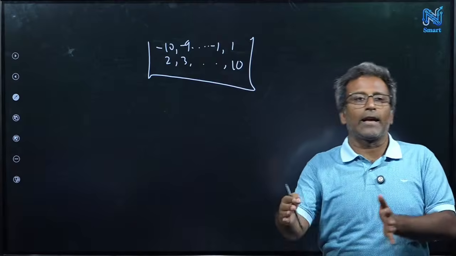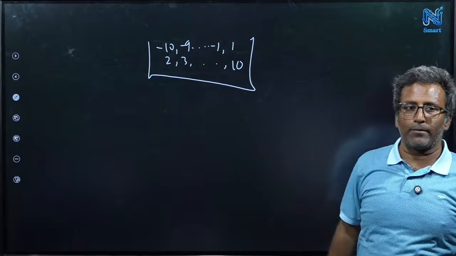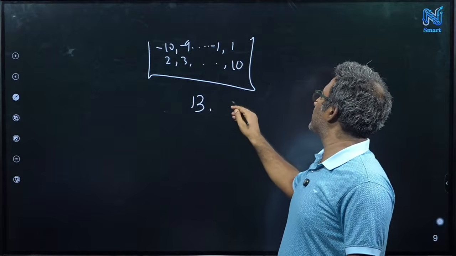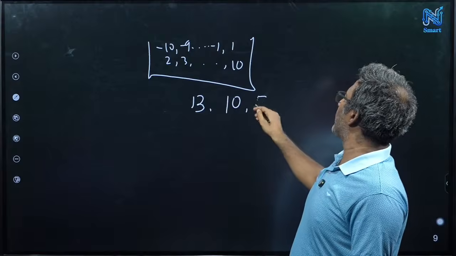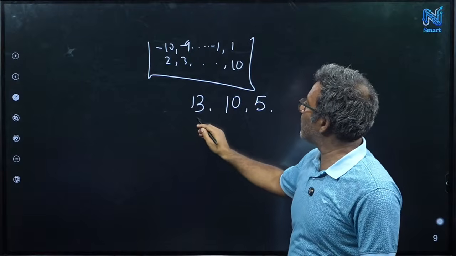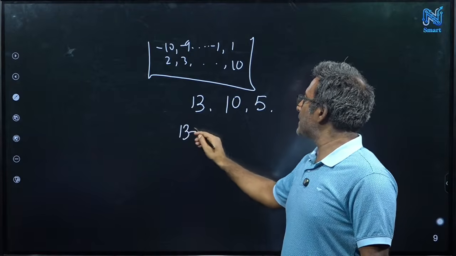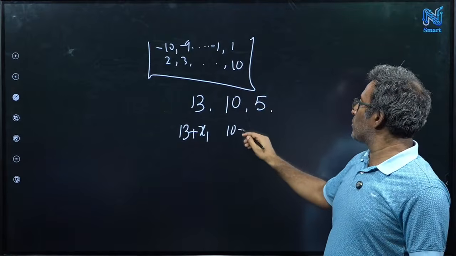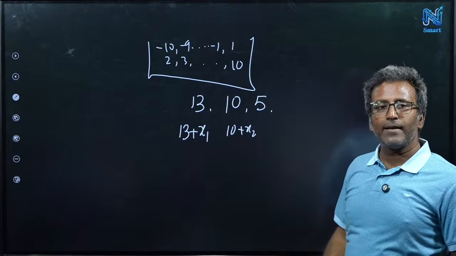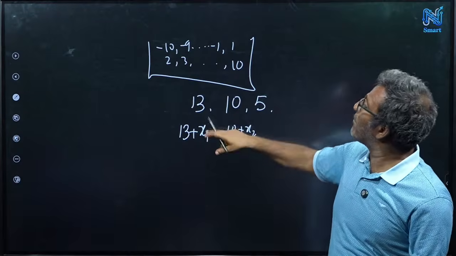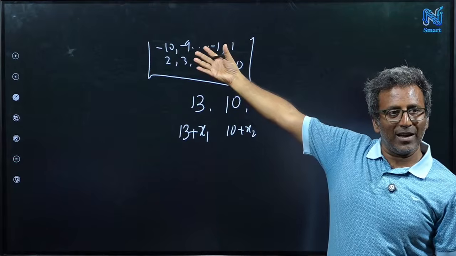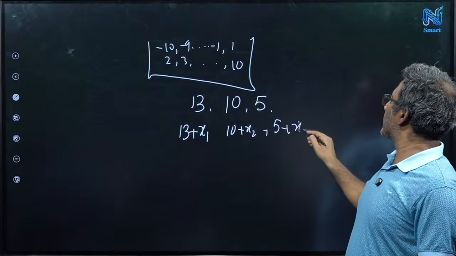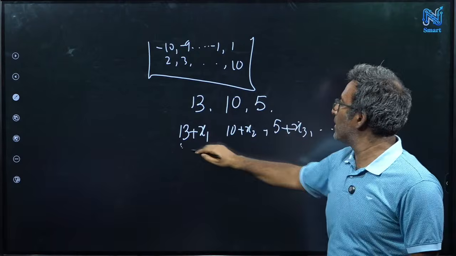Maybe at that time the expenditure is around 20 rupees, not 50. Someone has expenditure 13 rupees, some others 10, some 5. But they are not saying the exact number 13. They are saying 13 plus some number x1, which is one of these, 10 plus some x2, which is one of these, like that. They are saying these values after masking. Now you have all these values, 5 plus x3 and so on, like you have 20 values.